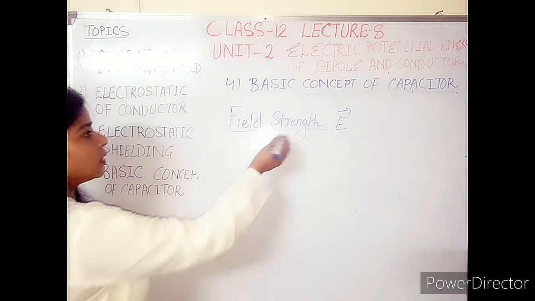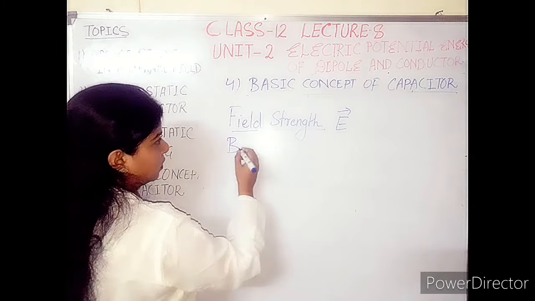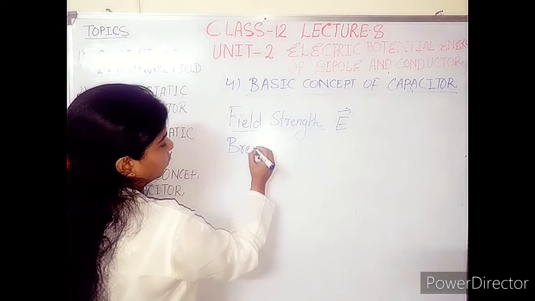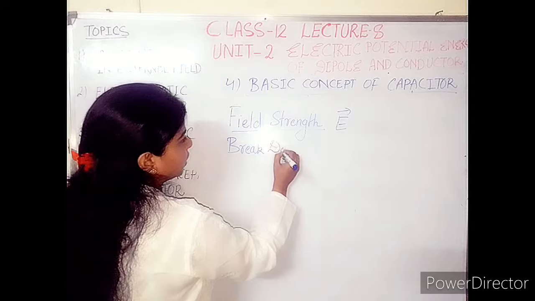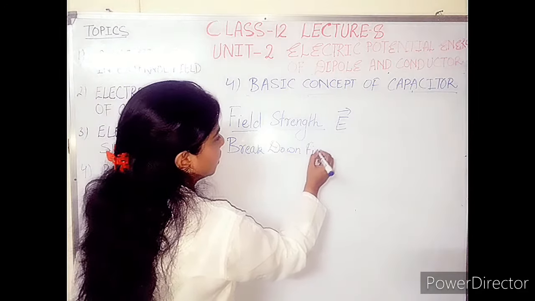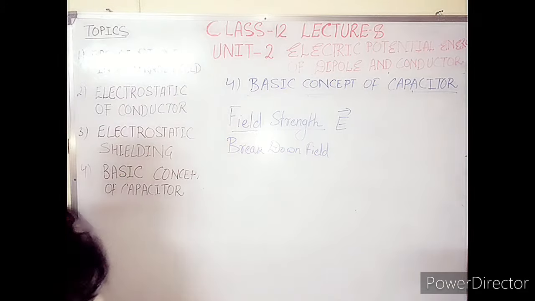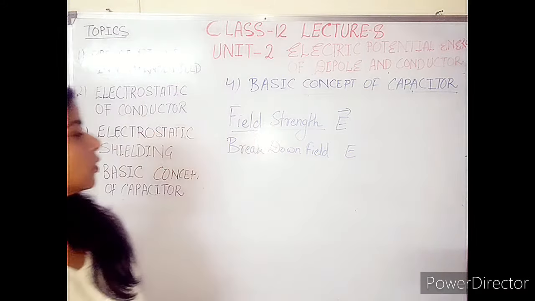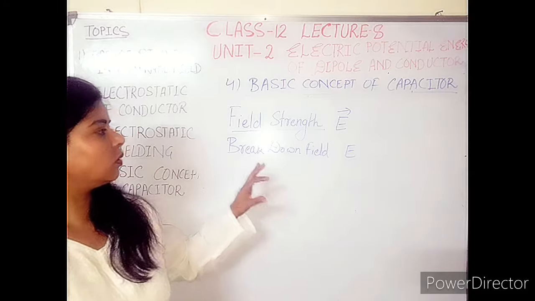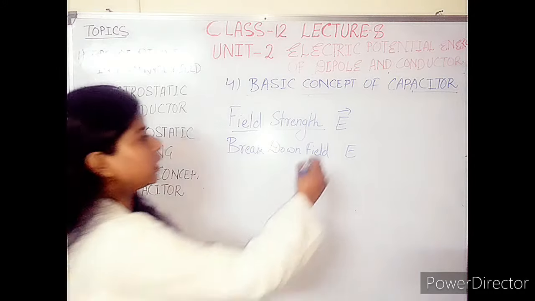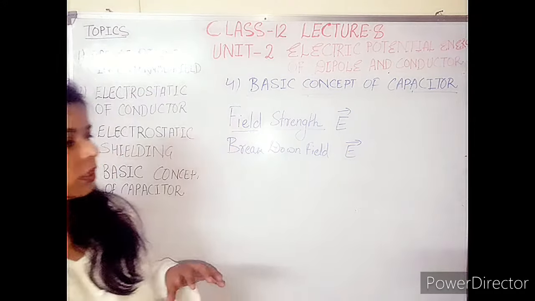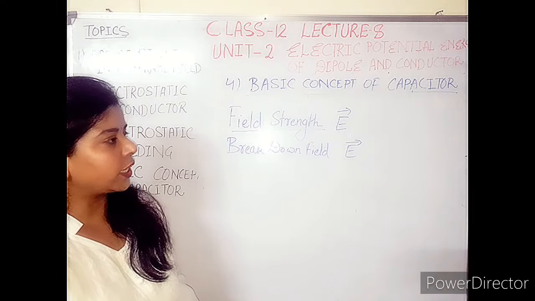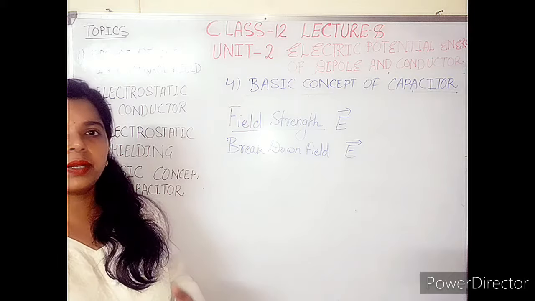And the second term, related to the same physical quantity, is the breakdown field. So what is the breakdown field? It is again the value of E, corresponding to the strength also. We can apply a particular value of electric field so that the polarized dipole may not break down.